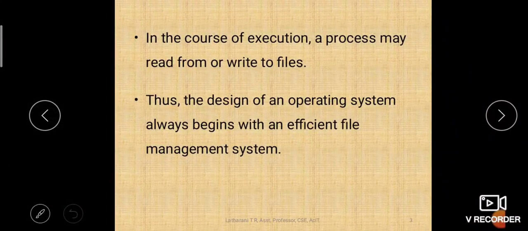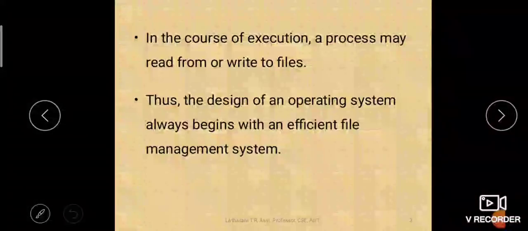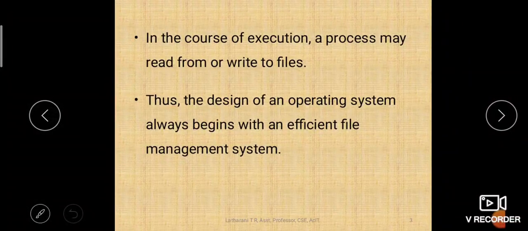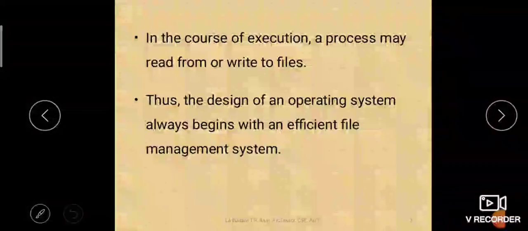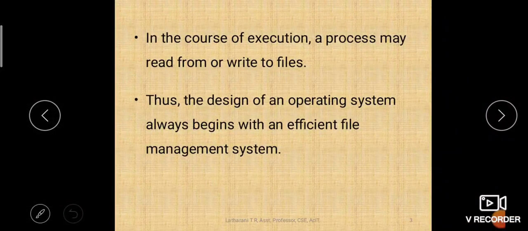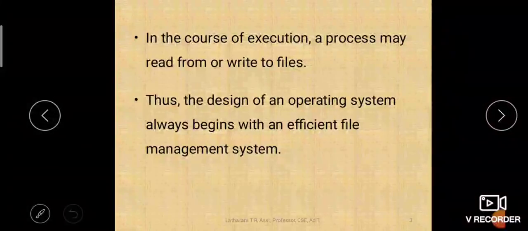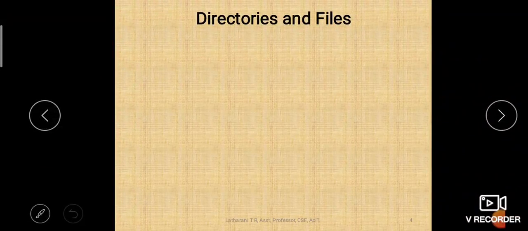Okay, so thus the design of an operating system always begins with an efficient file management system. For any operating system to work efficiently, how you manage files matters. See, file management itself is a big task of any operating system, right? We have studied this when we studied the operating system functionalities. Operating system file management is a very important task. So how efficiently that file management is done by any operating system decides the efficiency of the operating system. So next we will see directories and files.